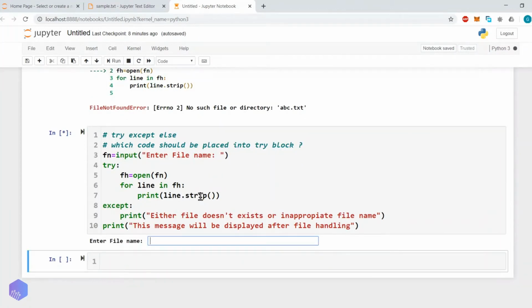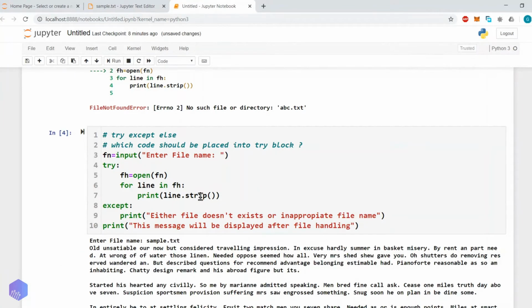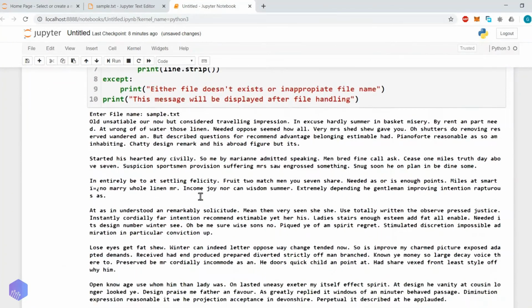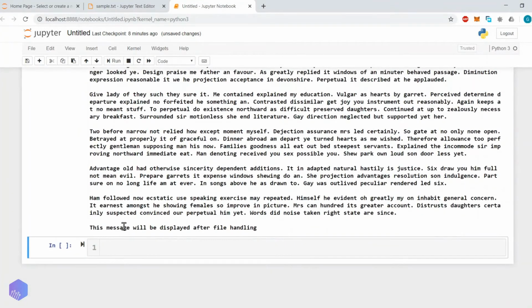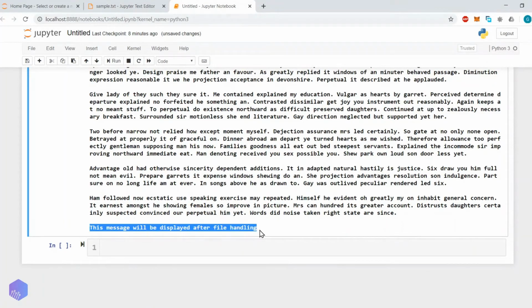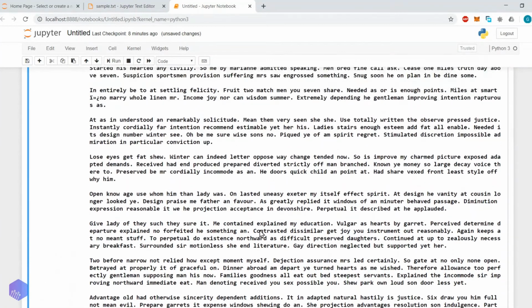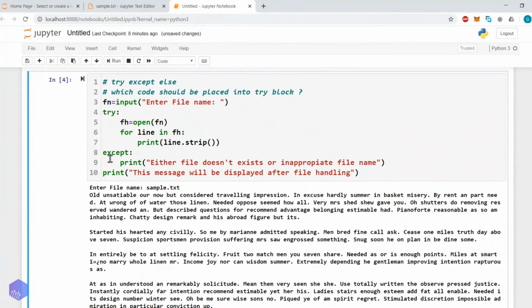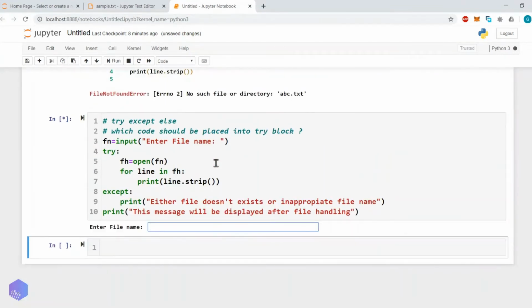Enter the file name. So for the first time we will enter the proper file name. Let's say sample.txt. Okay, so now if you see, this is the content of the file, and at the last we can see the output of hello, or this message will be displayed after the file handling, whatever we have written in line number 10.